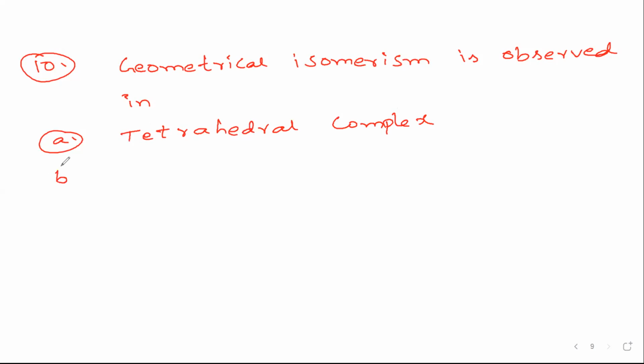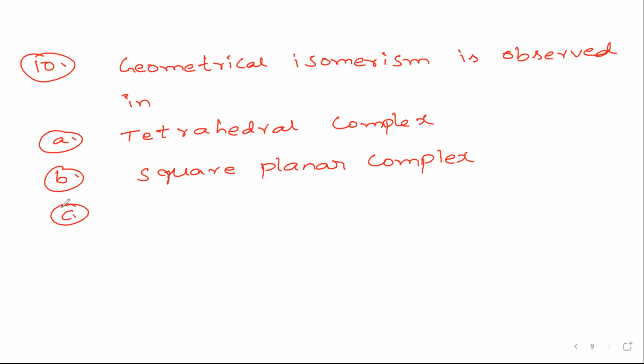Option B, square planar complex. Because in the previous lecture we already discussed questions based on isomerism, that's why I'm discussing both isomerism and Werner's theory in this lecture, as I told you at the start of the lecture. So that's why we are giving more questions. Next we have linear complex, and finally the fourth option, planar triangle complex.